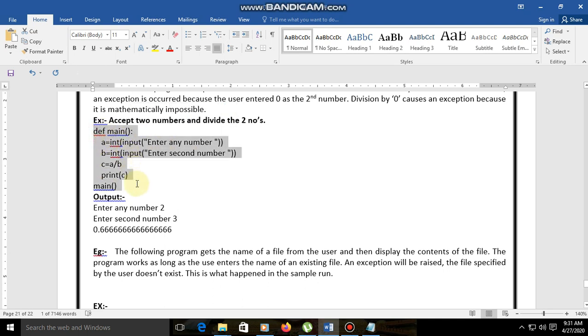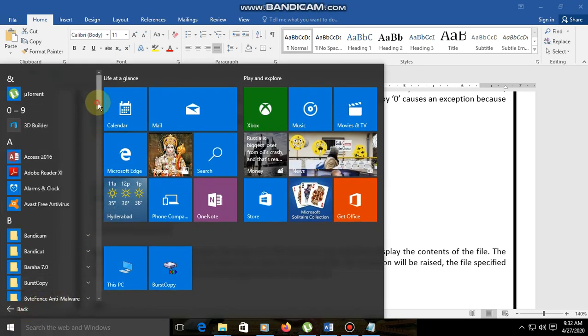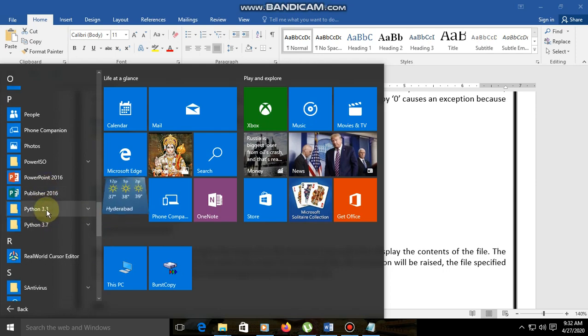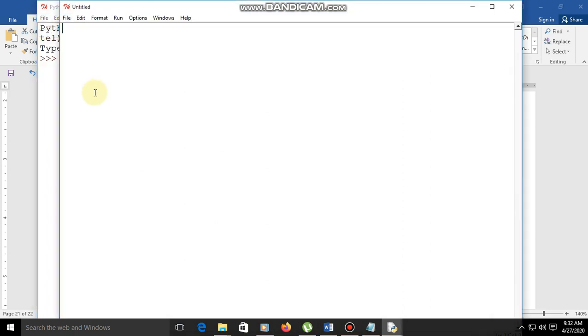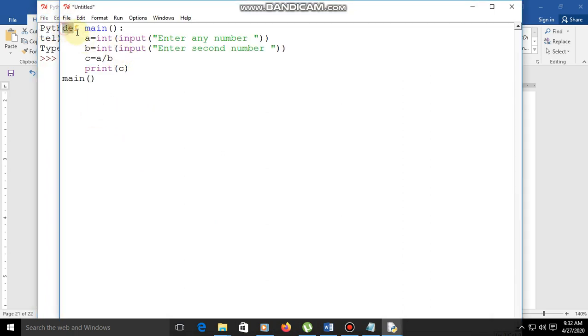Let us see it in our Python editor. Copy this, select the Python editor, take a new file and paste it. Now define the main function. In the main function we take three variables, and each one is assigned an int, so we take two numbers here: the first number and the dividing number. Here c equals a divided by b, then print c.